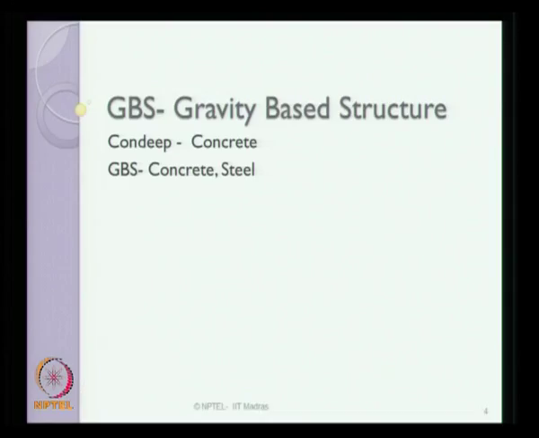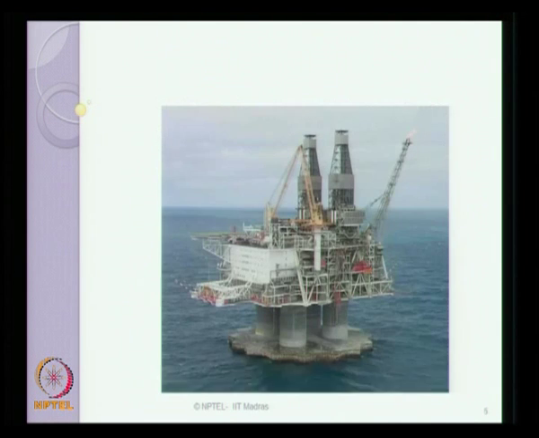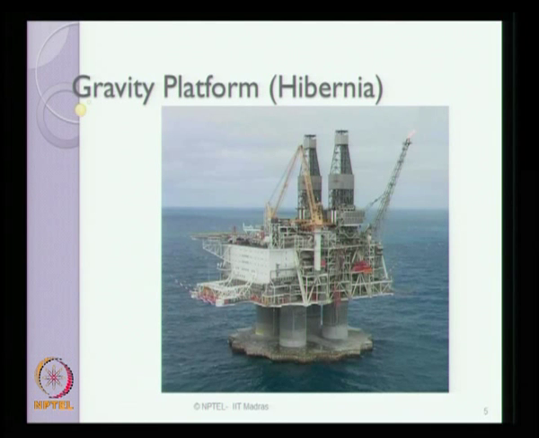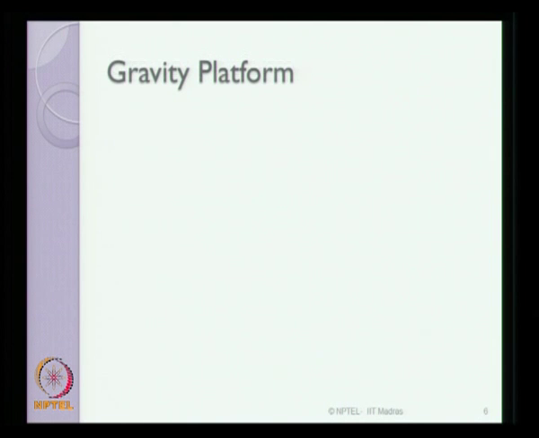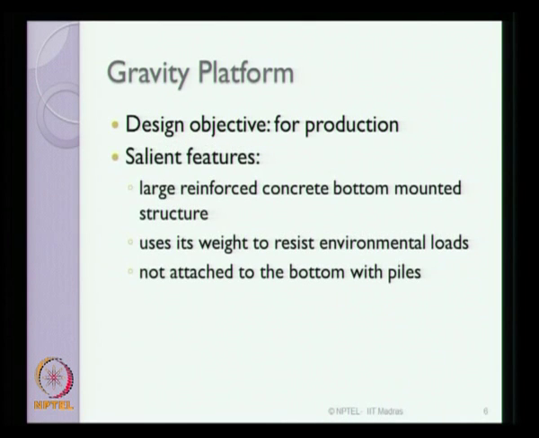Gravity based structures can also be constructed in steel, but most of them are popularly constructed using concrete as a construction material. One classical example of a gravity platform as of today is the Hibernia platform. The photograph of the platform is shown in the slide now for the readers. Gravity platforms are essentially constructed for oil production, that is the design objective.